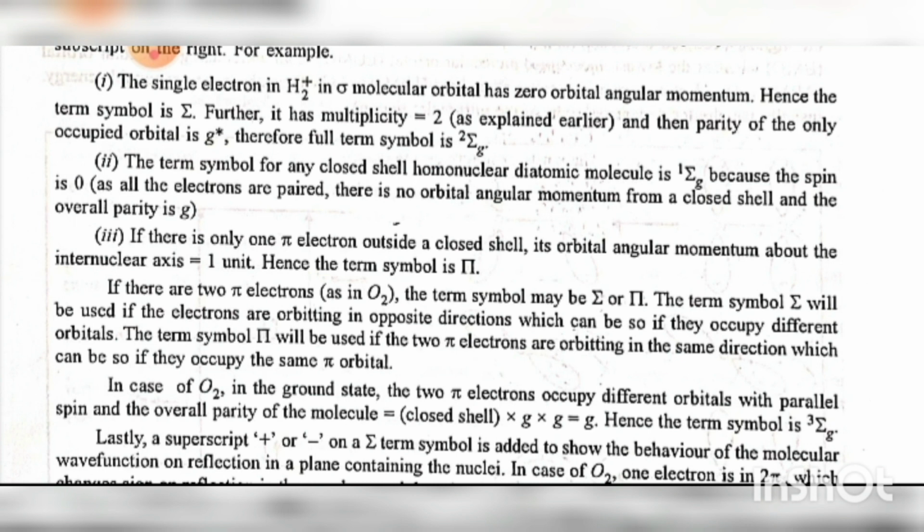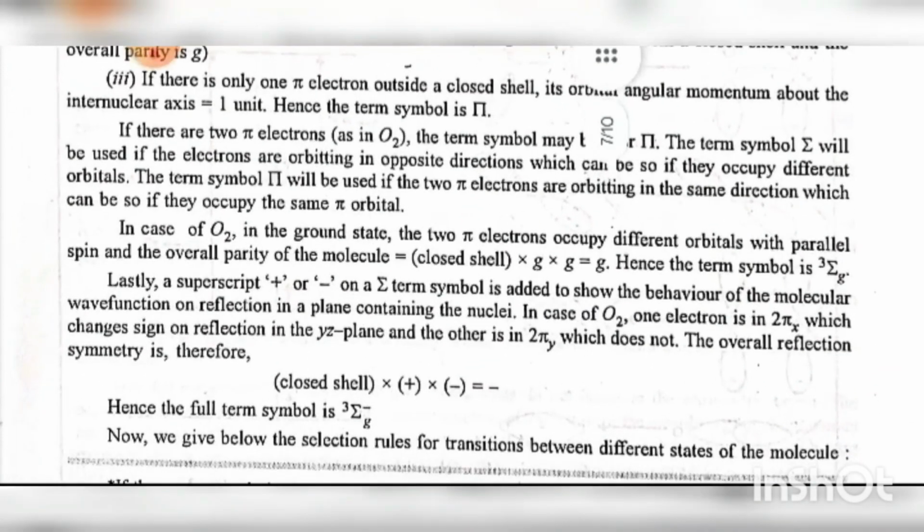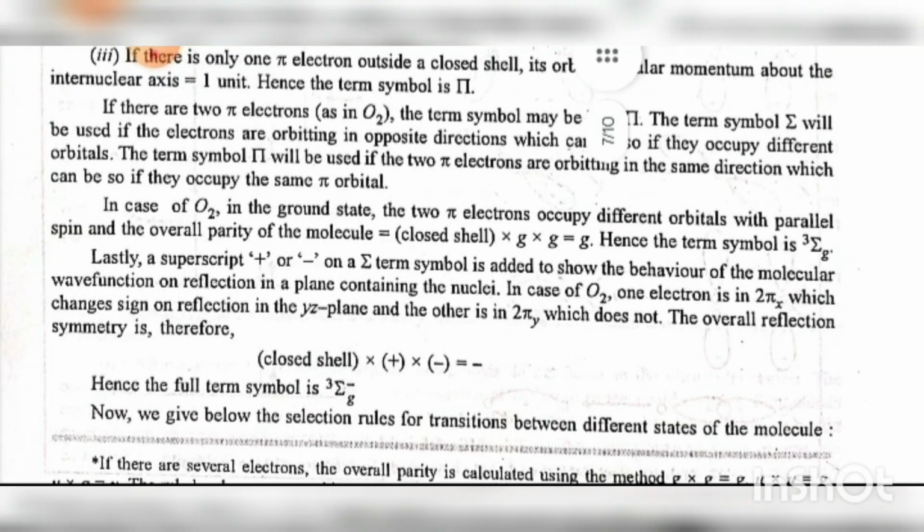The term symbol for any closed shell homonuclear diatomic molecule is 1 sigma g because the spin is 0. As all electrons are paired, there is no angular momentum for a closed shell and the overall parity is g. In the case of O2 in the ground state, the 2 pi electrons occupy different orbitals with parallel spin and the overall parity of the molecule equals closed shell times g, which is g. Hence, the term symbol is 3 sigma g.